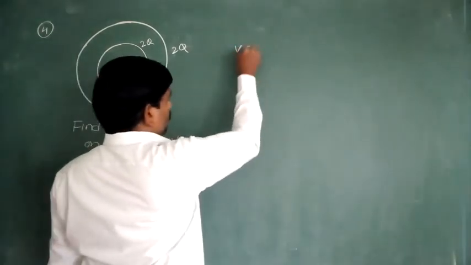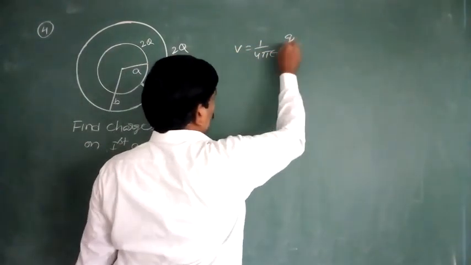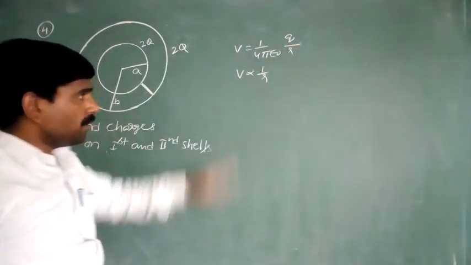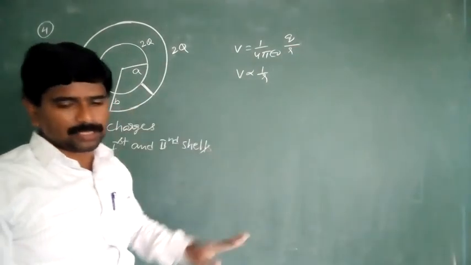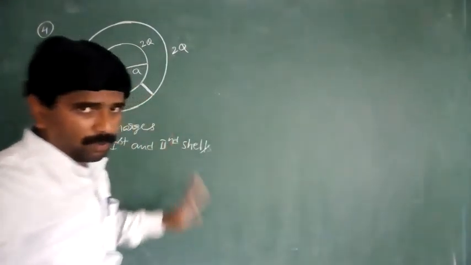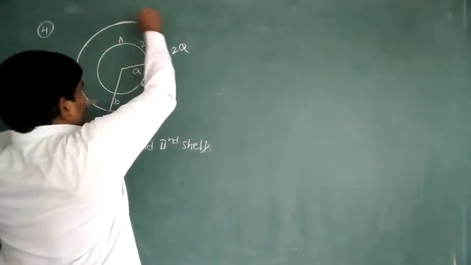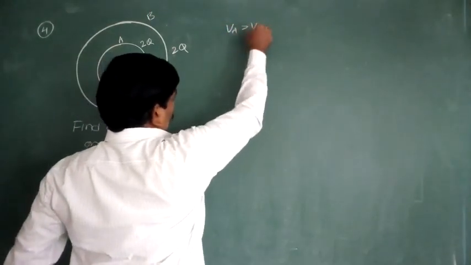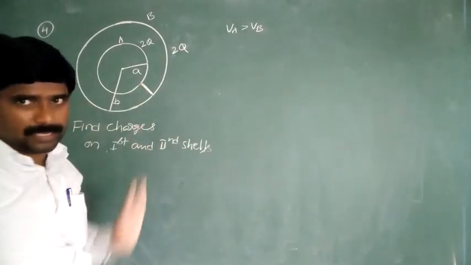Potential V is equal to 1 by 4 pi epsilon naught into Q by R. That is, V is inversely proportional to R. When V is inversely proportional to R, as distance increases, potential decreases. According to the given problem, the first one is shell A and the second shell is B. So VA is more than VB, initially, before connecting with the conducting wire.